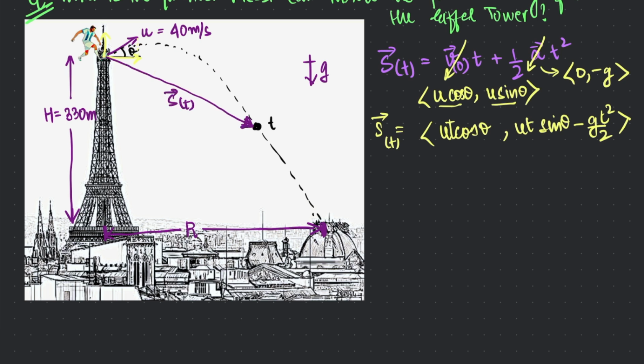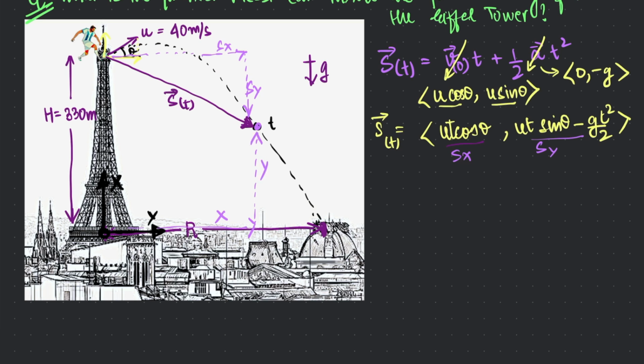That is going to be s of t, and this component here is going to be the x distance, and this component here is going to be the y distance, which is this value there. So this is s of y, and this is s of x. Now it's better to write this in the coordinate system of the world, and let's imagine that coordinate system starts, say, here. So this is my positive x direction, this is my positive y direction, and this is my origin. So we can rewrite this in terms of the x and y components of this position. The same position will have the x component as here, and this would be the y component up there.